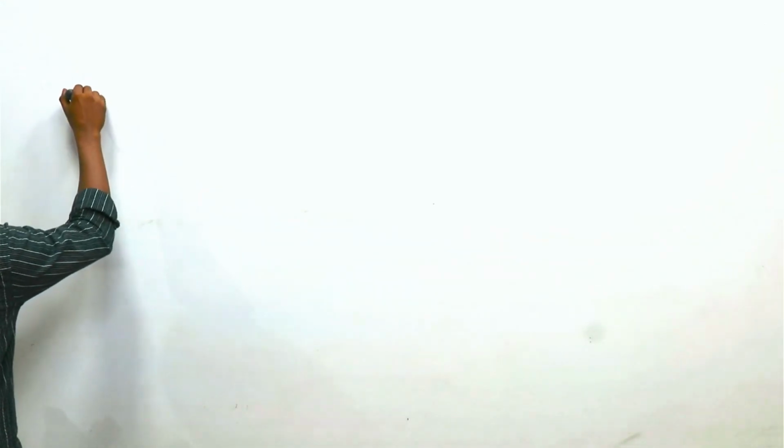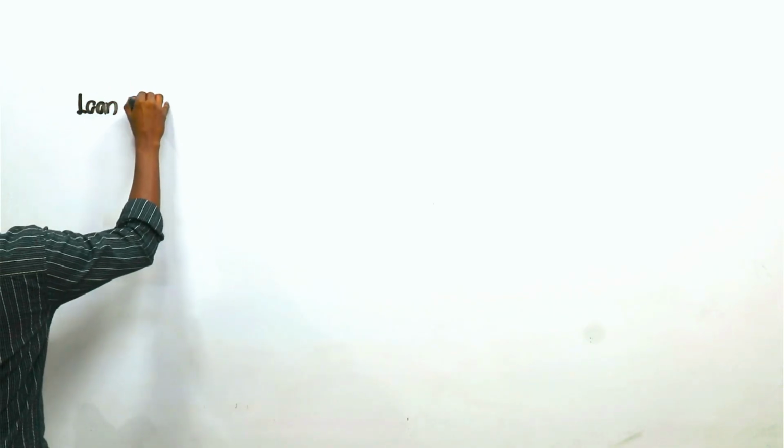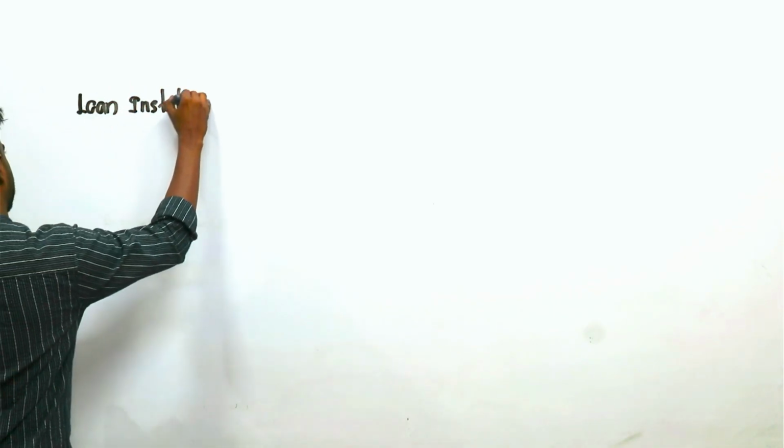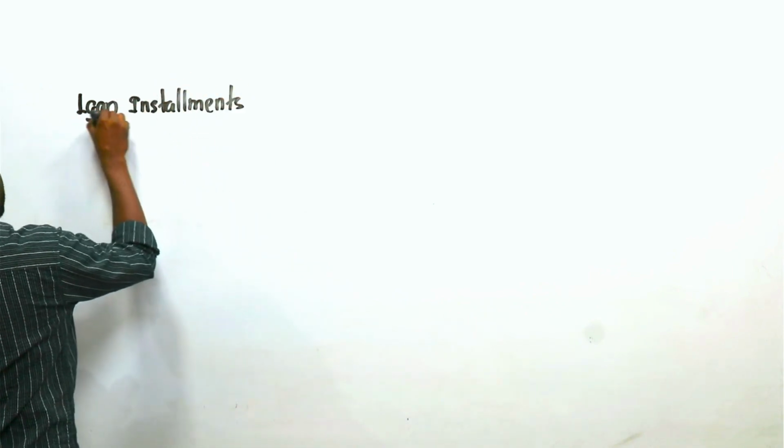Write down the topic: loan installments. Loan installment, right? Last transaction. Right. Write down the transaction.